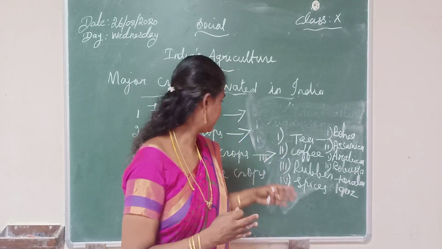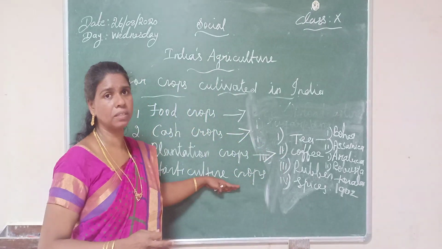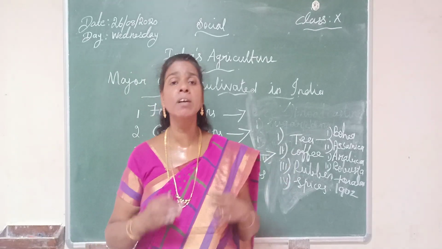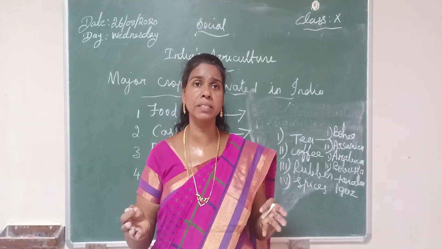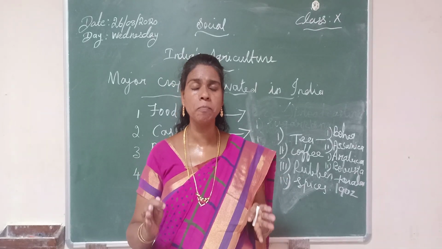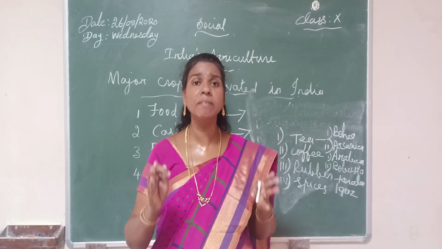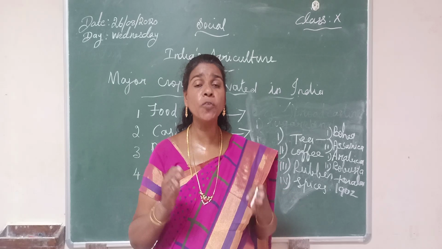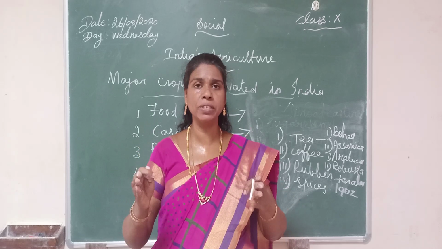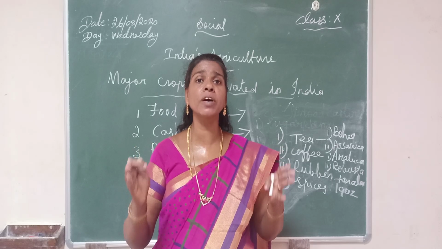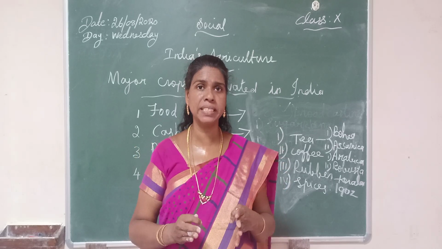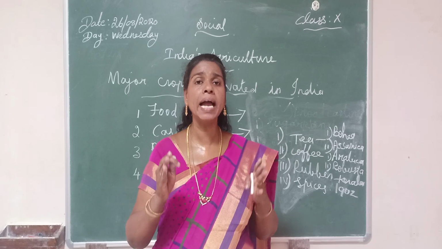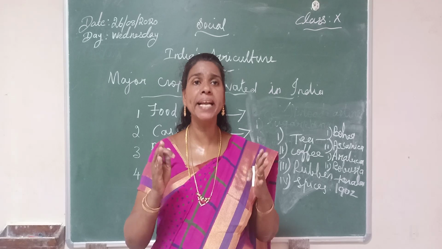Okay, then the next crop is horticulture crops. It refers to the cultivation of flowers, fruits and vegetables. In India, some of the states cultivate fruits, vegetables and flowers. India is in second position for cultivation of fruits and vegetables. The important fruits are apple, orange, grapes, banana, etc.